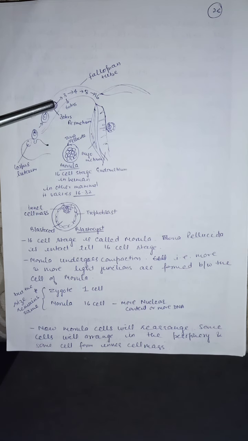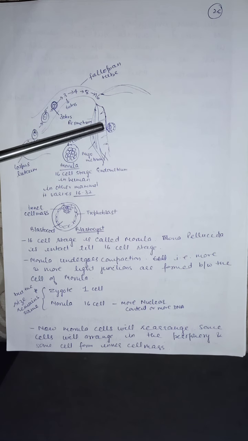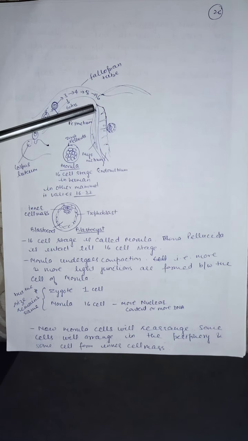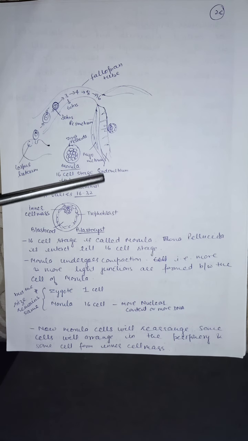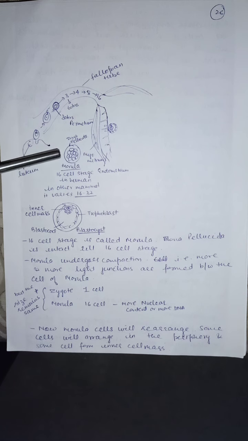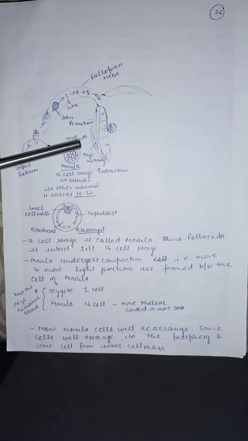As the cleavage proceeds, the embryo will continue to move towards the uterus. So 3, 4, 8, 16 cell stages will be obtained, while the embryo continues to move towards the uterus. The stage in which 16 cells are present is known as the morula stage. In the morula stage as well, the zona pellucida remains intact. So the 16 cell stage in humans is called morula. In other mammals, the morula can vary from 16 to 32 cell stage.